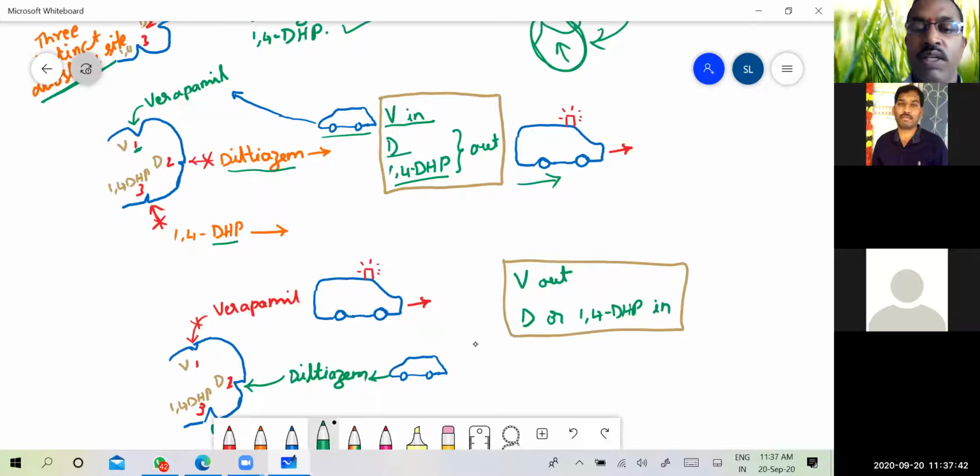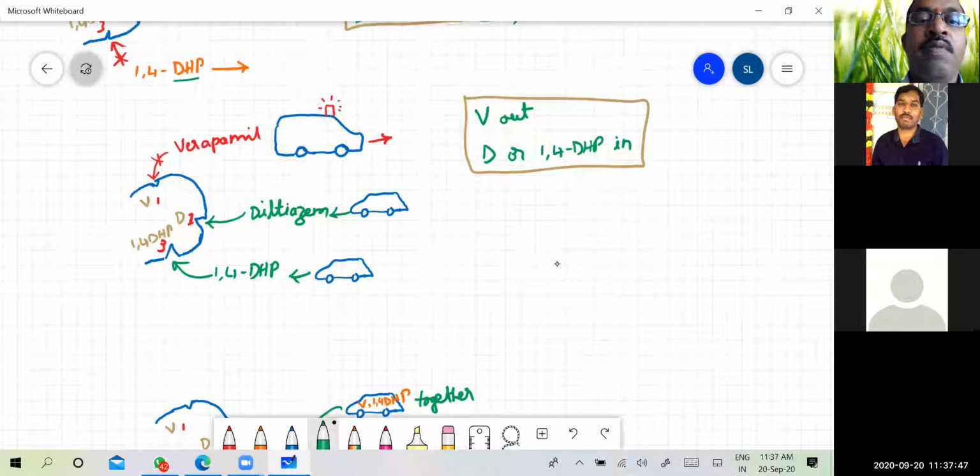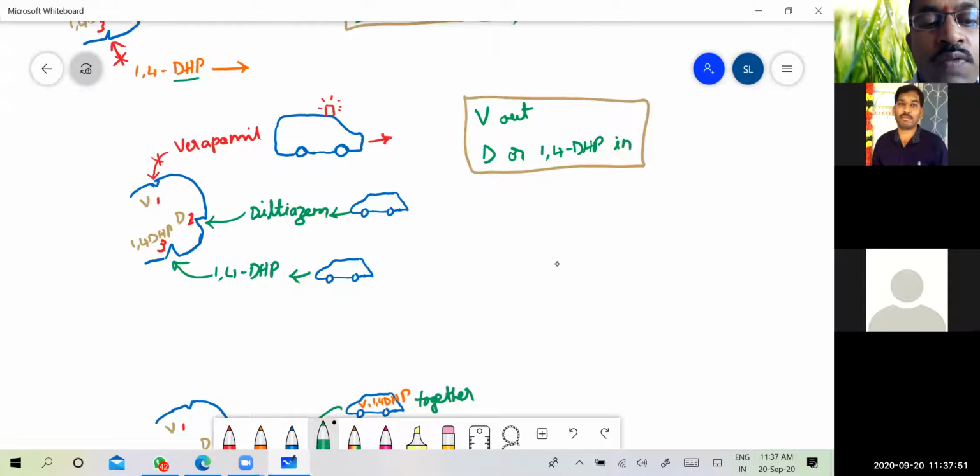Then coming to the next, say when diltiazem or 1,4-dihydropyridine is bound at their particular sites, then verapamil cannot bind. So that means V is out, D and 1,4-DHP are in.